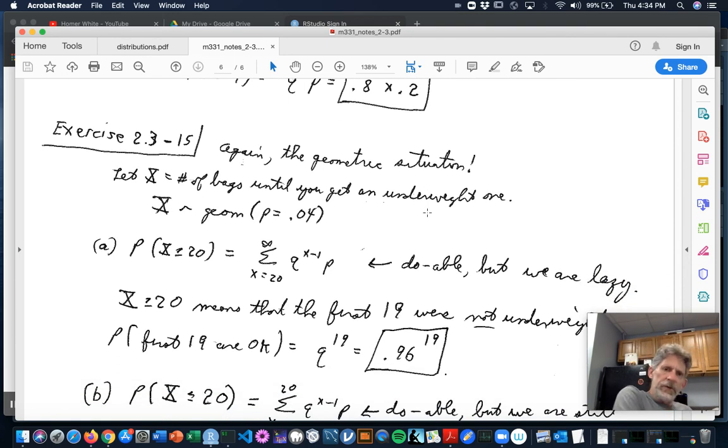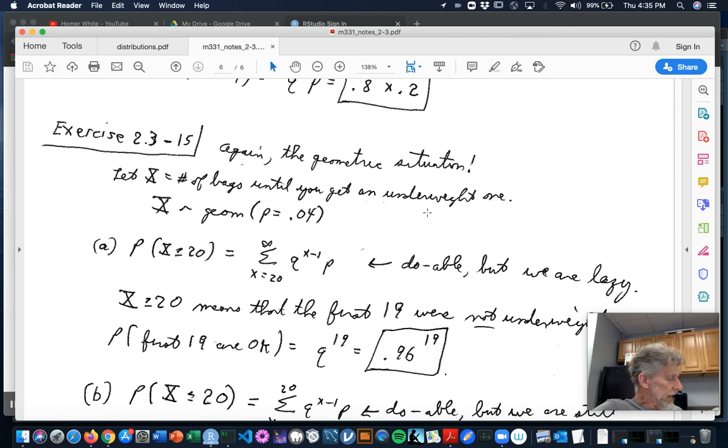Let's try number 15. This is also about geometric random variables. They don't say so, but look at this. Apples are packaged automatically in 3-pound bags. Suppose that 4% of the time the bag of apples weighs less than 3 pounds. So like package after package is coming out of some machine, and 4% of the time they don't manage to get 3 pounds of apples in the bag.